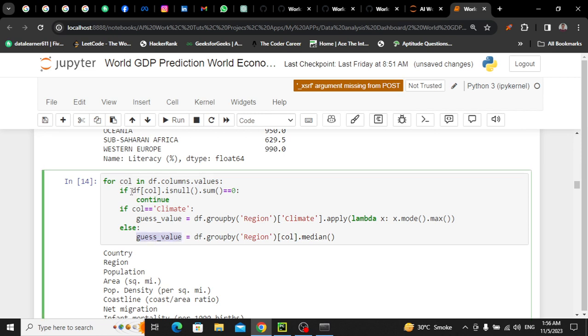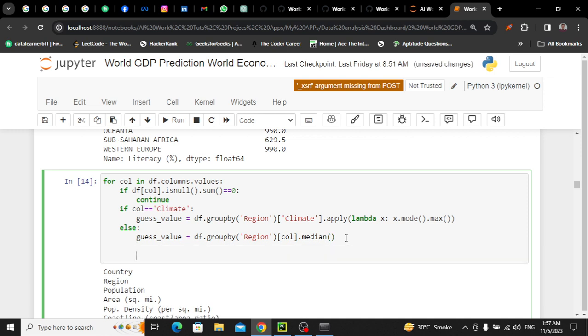So what does it mean, we have three checks. One by one we are taking column values. First of all, we are checking that if you have a column that has no missing value, then ignore it. But if you have a climate column, then you have to take the maximum value of climate for each region. But for all other columns you have to take a region, within that region that specific column's median, and store it in this. Now I will run another loop outside else, meaning right here, to fill the value for region in df dot region.